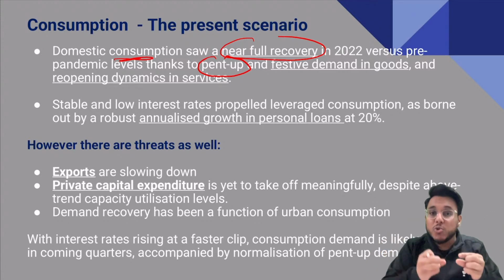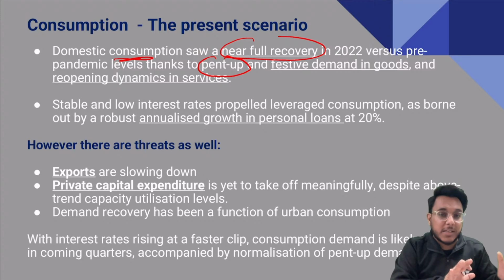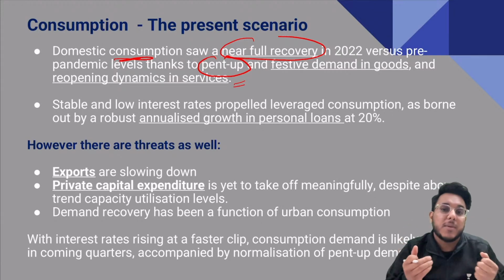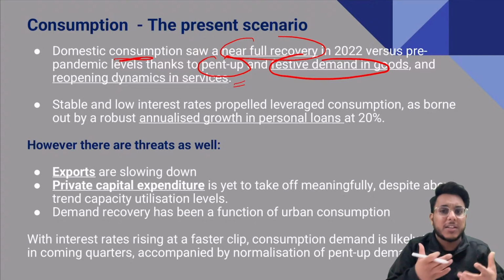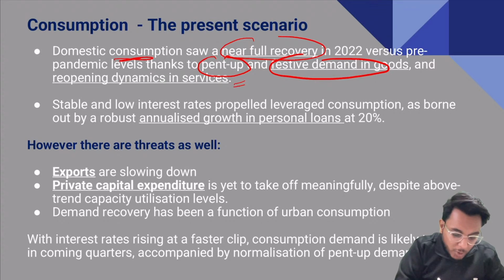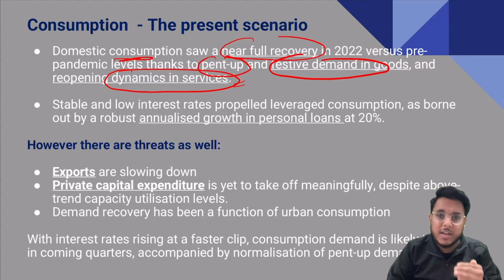Okay, so there is a sugar rush. People wanted to go for shopping, people wanted to go for vacation because they have not done that for 2 years. That is the pent up demand, which was just trapped. Now it got opened up. Because of that, people consumed. Then the festive demand on Diwali and all other festivals, the demand on goods increased. Also there was the reopening of the service sector, the hospitality sector, and many services which were suspended, now they opened up.